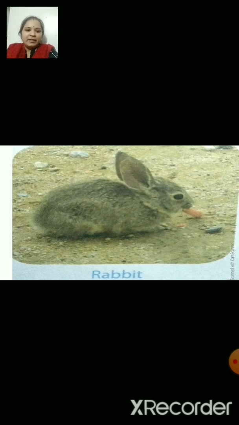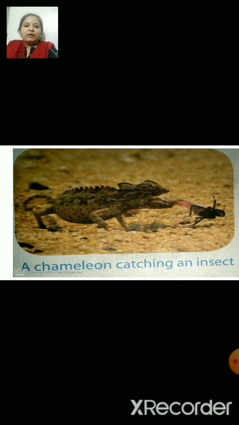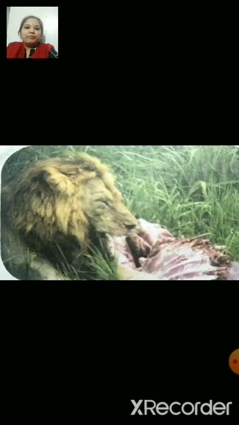What is it eating? Right, it's eating a carrot. This is a giraffe. Giraffe is also a herbivore. It is having a plant. A chameleon eating an insect. This is a picture of, right, a lion eating flesh.